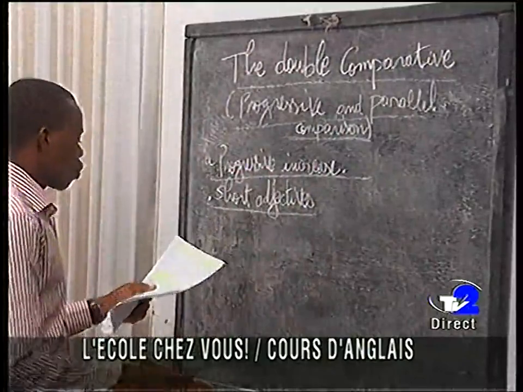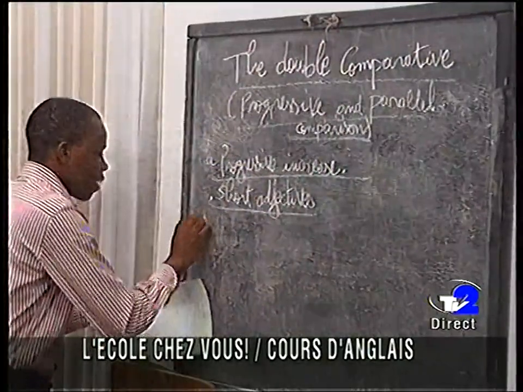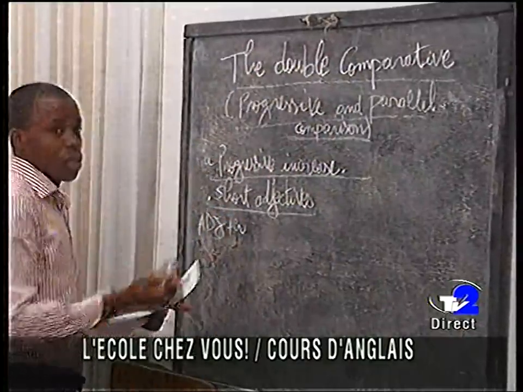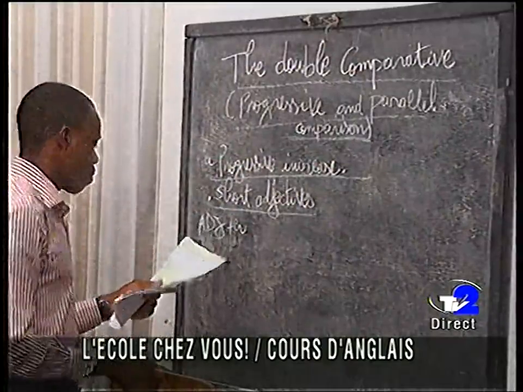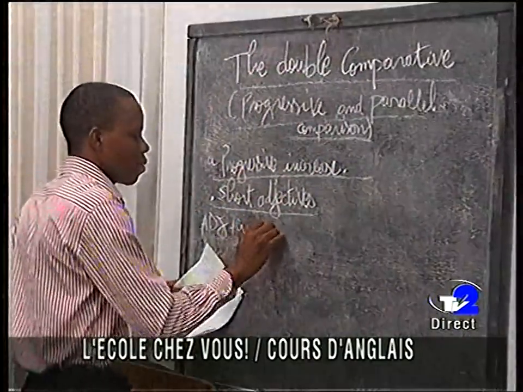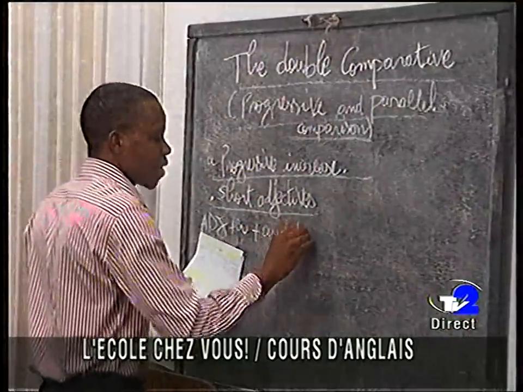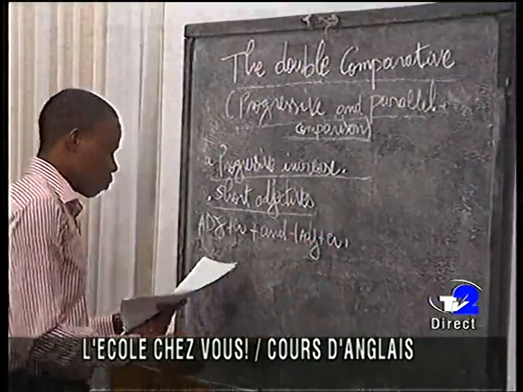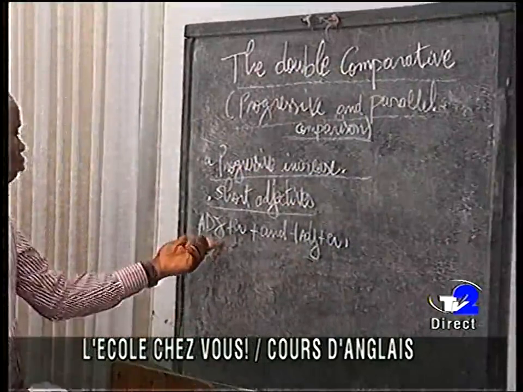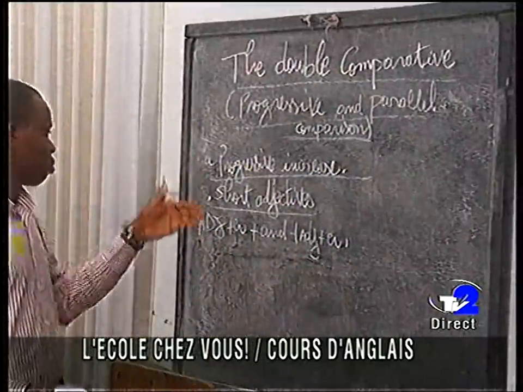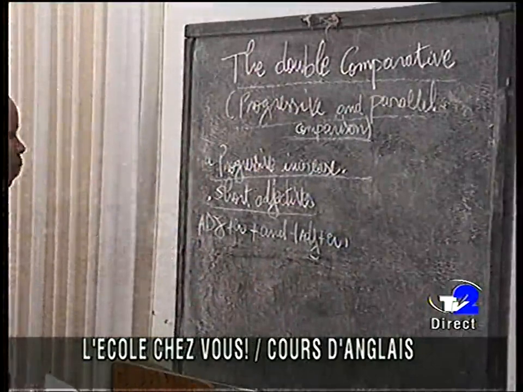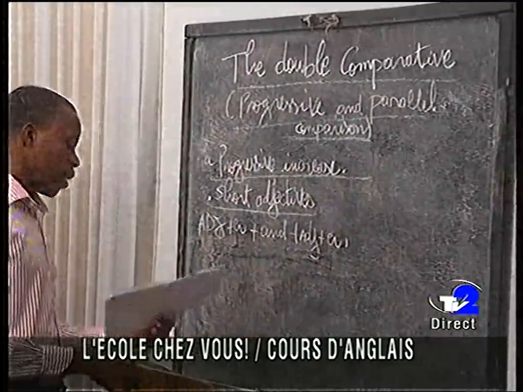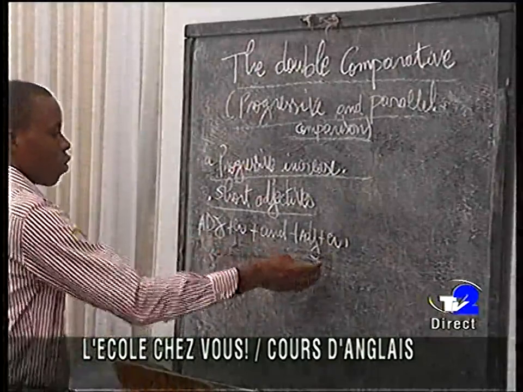The rule here is: adjective plus er, as we did in the comparative form, plus and, plus adjective plus er. So this is the rule that you shall follow in order to do such exercises.